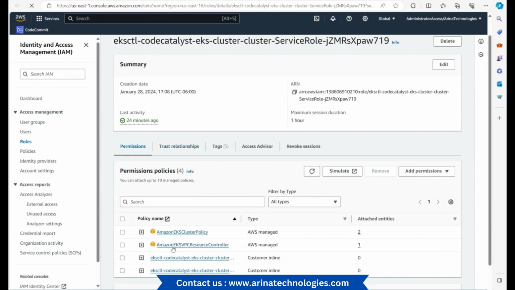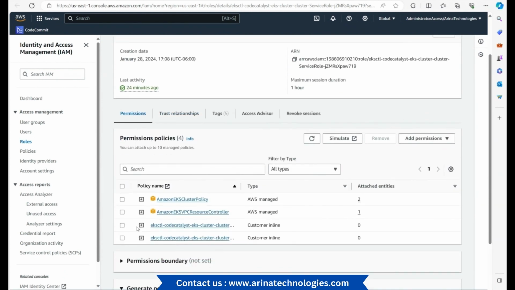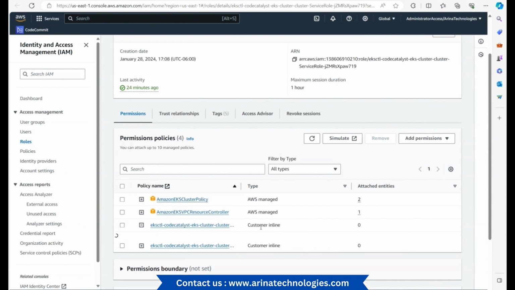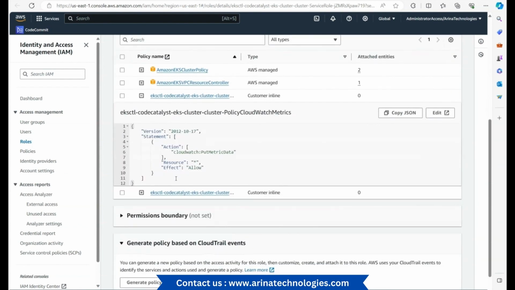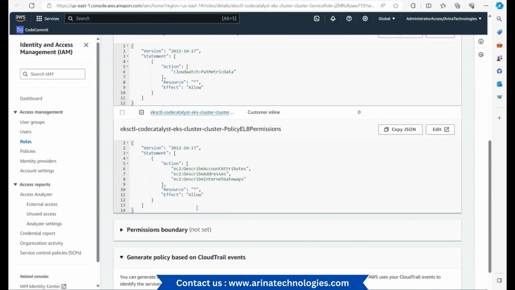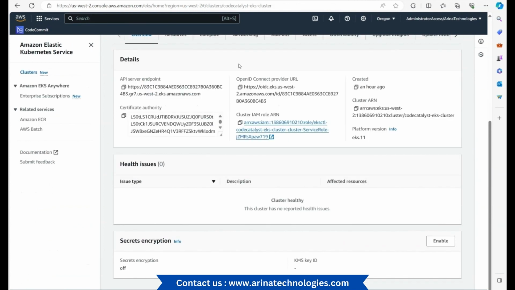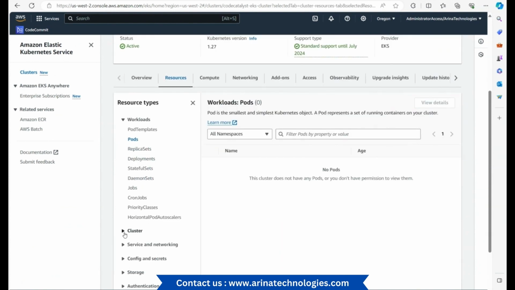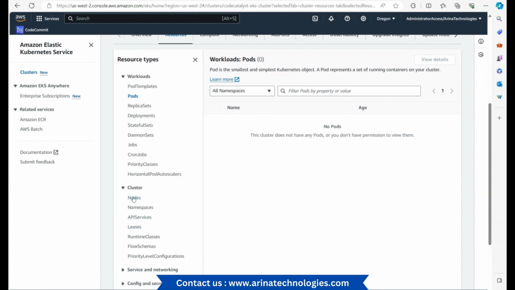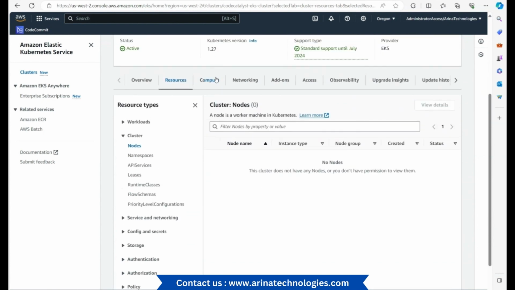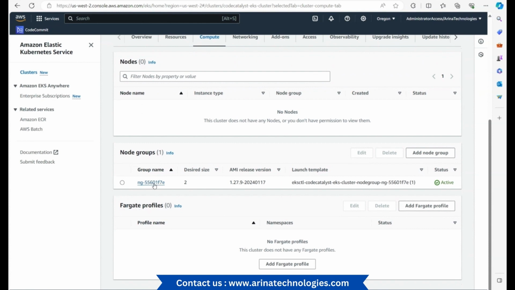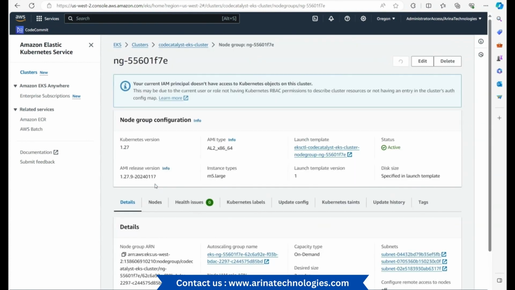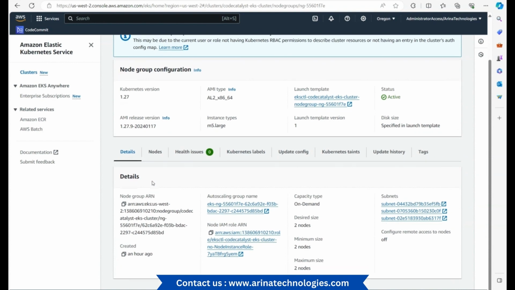And this is one of the permissions. It requires the cluster policy and resource controller, but it also requires CloudWatch as well as the EC2 permissions that are there. Now if we go here to the resources, we would see that this is the cluster. If I go to the nodes, or to the compute section, I could see the group name here. And then if I go here, I could see the different nodes, the capacity of the VM, and then the auto scaling.